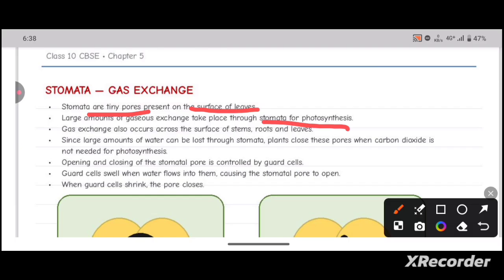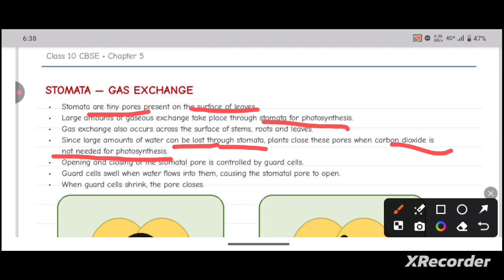Since a large amount of water can be lost through the stomata, plants close these pores when carbon dioxide is not needed for photosynthesis. So there will be a water loss through these stomata. That's why the plant tends to close its stomatal pores when photosynthesis need not be performed.